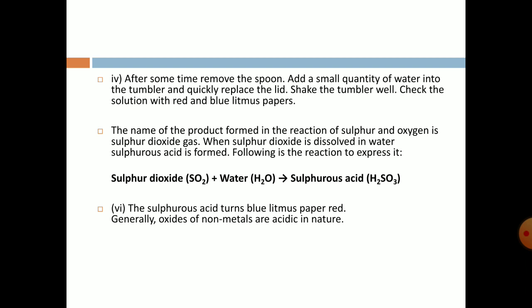Take a small sample of that sulfurous acid and we have to use blue litmus paper on that. So when a blue litmus paper touches the surface of that sulfurous acid, what will happen? This blue litmus paper will turn red. So generally that proves that oxides of non-metals are acidic in nature, but in the case of metals, oxides of metals are basic in nature. You understand, that is the main difference between these two.